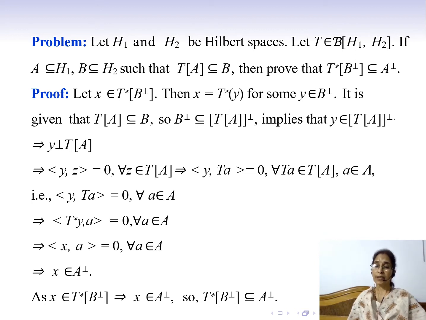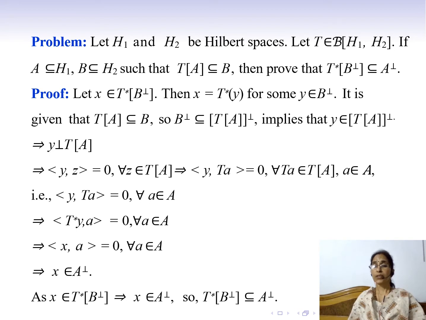And this implies that inner product of T star of Y and a is equal to 0 for every a belonging to A. By definition of Hilbert adjoint operator, inner product of Y, Ta is equal to inner product of T star Y, a.